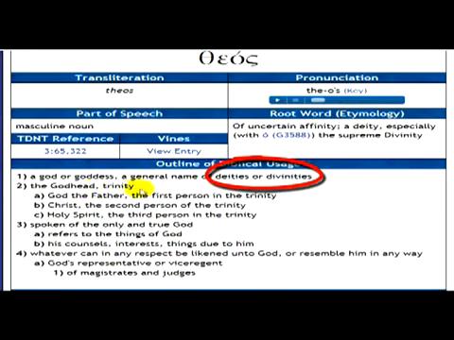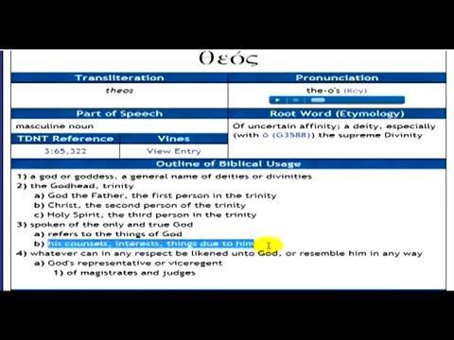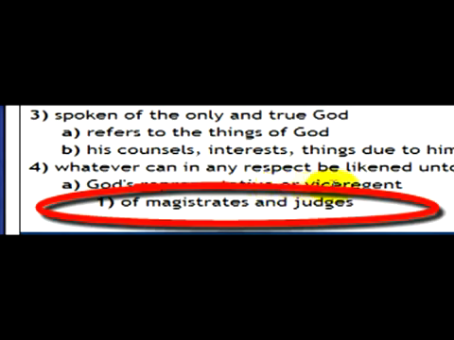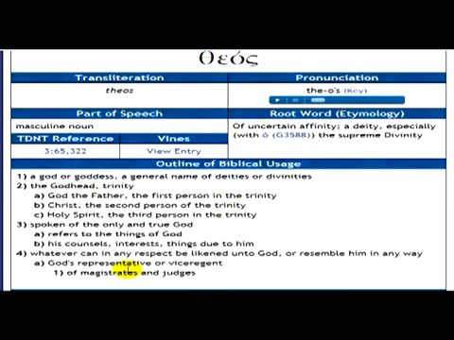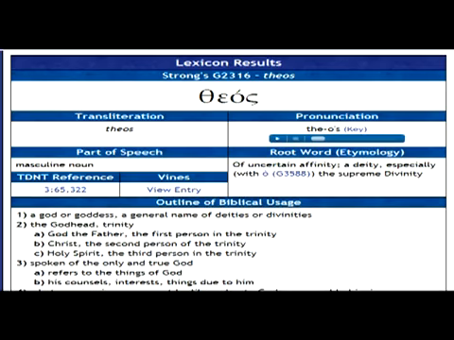The Godhead, Trinity, God the Father, the first person in the Trinity, Christ, the second person of the Trinity, Holy Spirit, the third person in the Trinity. Spoken of the only and true God, refers to the things of God, His counsels, interests, things due to Him, whatever can in any respect be likened unto God or resemble Him in any way, God's representative or vice regent, or of magistrates and judges, which, on the earth you have magistrates and judges, but in the spirit world you have a group of angels, which is known as theon.